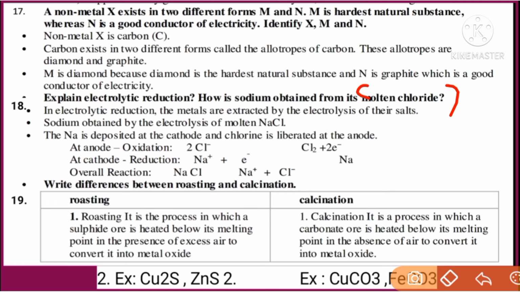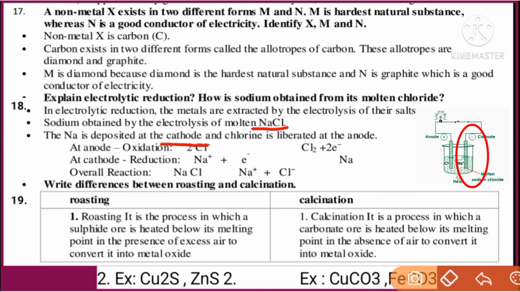Let us check how sodium is extracted from its molten chloride. In electrolysis reaction, metals are extracted by the electrolysis of their metallic salts. Here, sodium is obtained from electrolysis of the compound in molten state called sodium chloride. Sodium is deposited at the cathode side and chlorine is liberated at the anode side as shown in the figure.